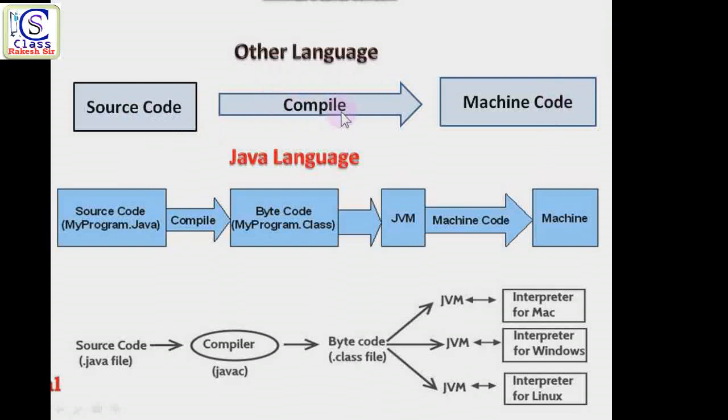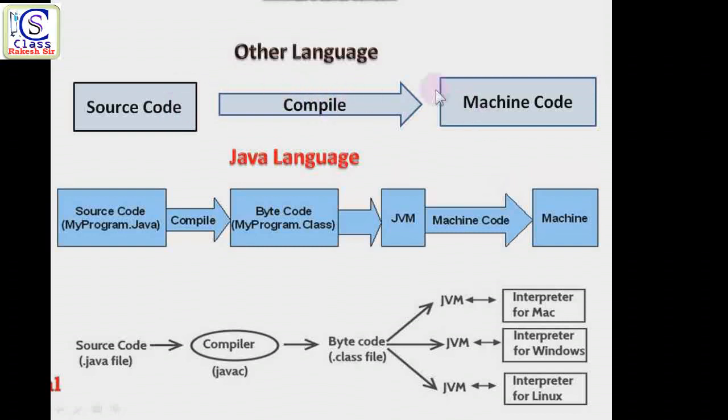So whenever we execute a program, we always use the compiler to convert the source code to machine code. And when the computer responds and gives the result, the compiler is again used to convert the machine code back to source code. So the compiler is a converter between source code and machine code.